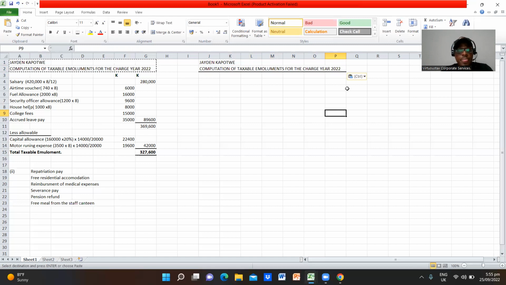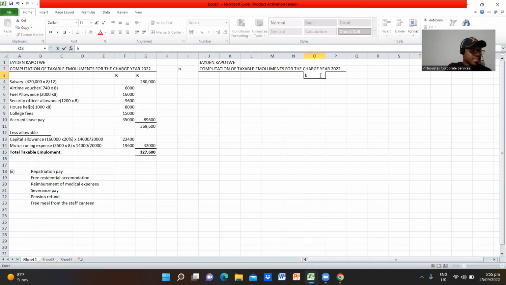Okay, so let's now do B there. What is the second requirement? The second requirement is for us to compute the final taxable business profit from farming for the tax year 2022. So Jaden was also engaged in farming. So let's also see what we can do from there.